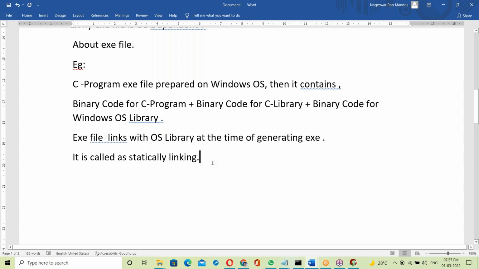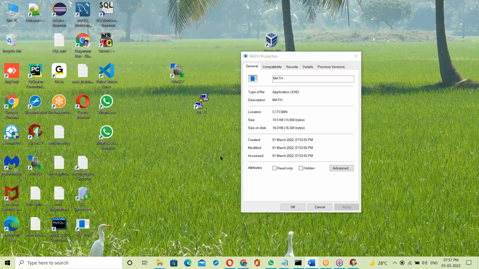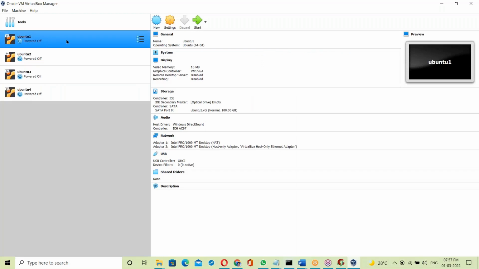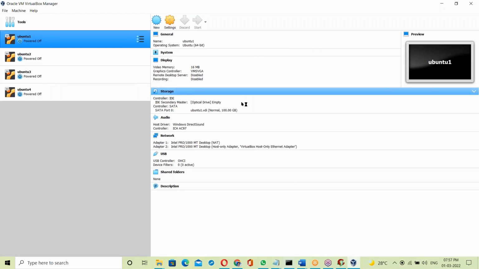Okay. Now, this is one example. Let us take Linux and Windows. This was the Windows example, a C program exe file. Let us see Linux also. Let me show Linux. A C program on a Linux base. Let us see that also. In Linux you can see it very clearly.